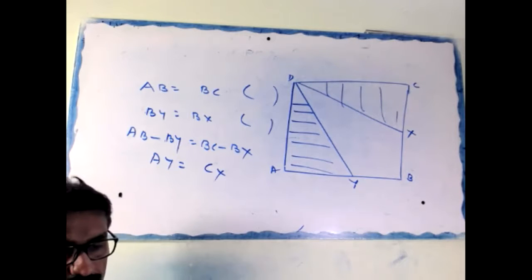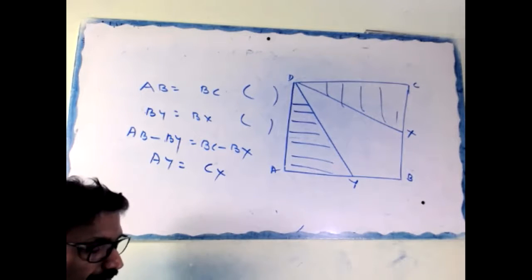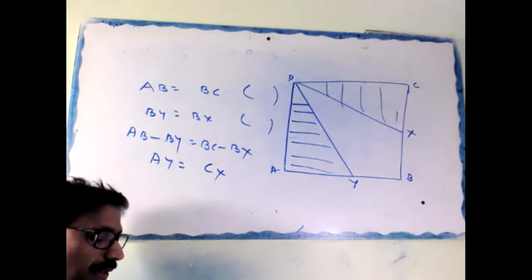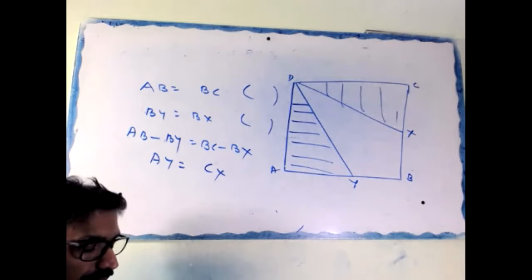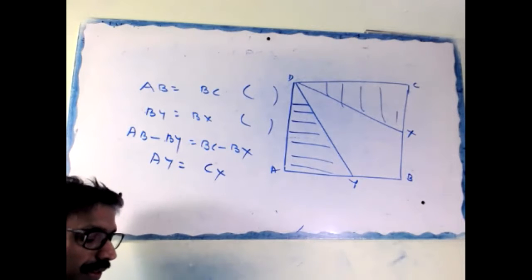Show that one, triangle XMZ is congruent to triangle YMP.